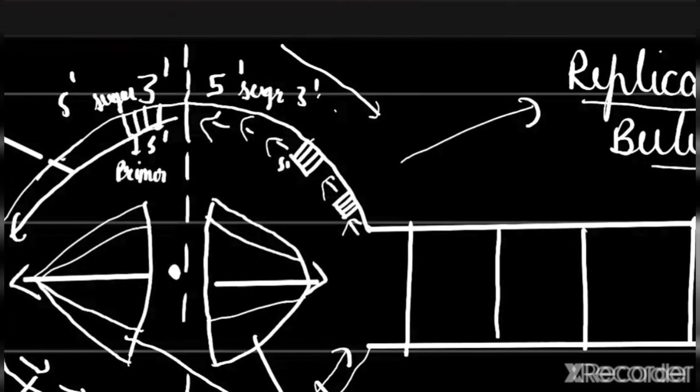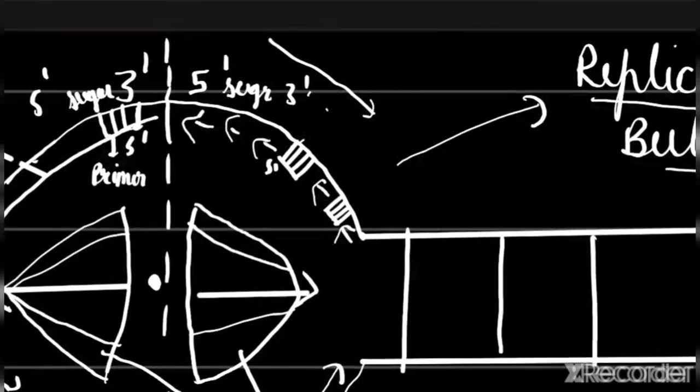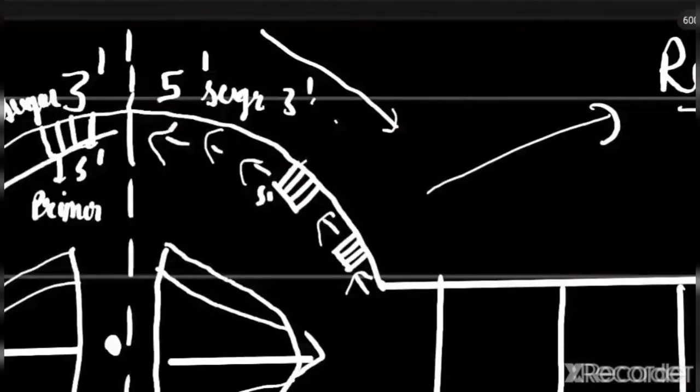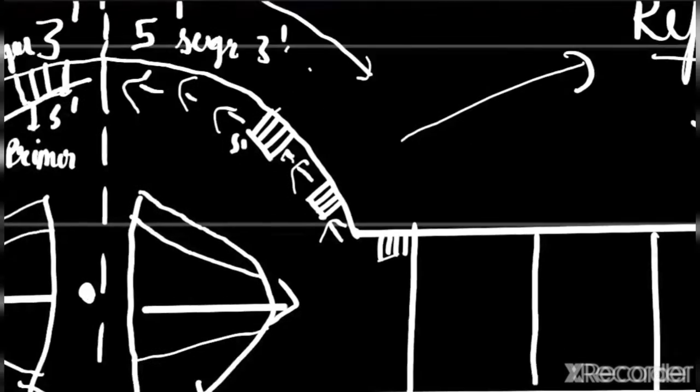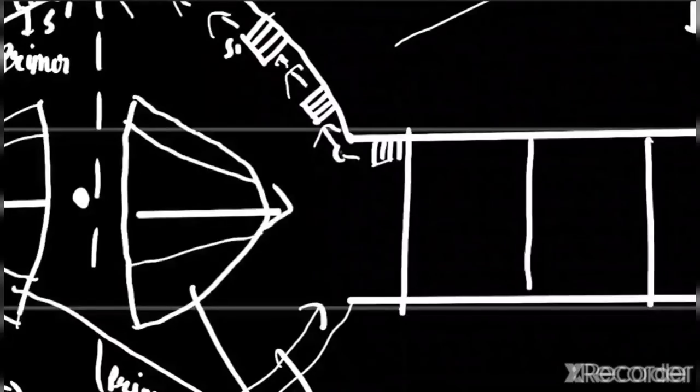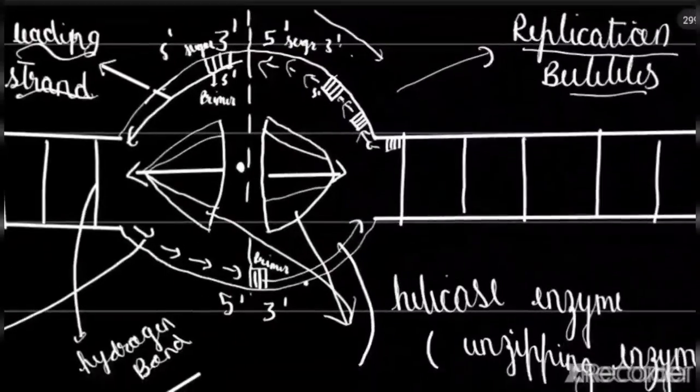But from right to left it can work, because that will be 5' to 3', right? So there are multiple primers added, and then they complete like that. This goes to there, then this goes to there, then there will be another primer here, then this goes to there. So that is how it is completed.